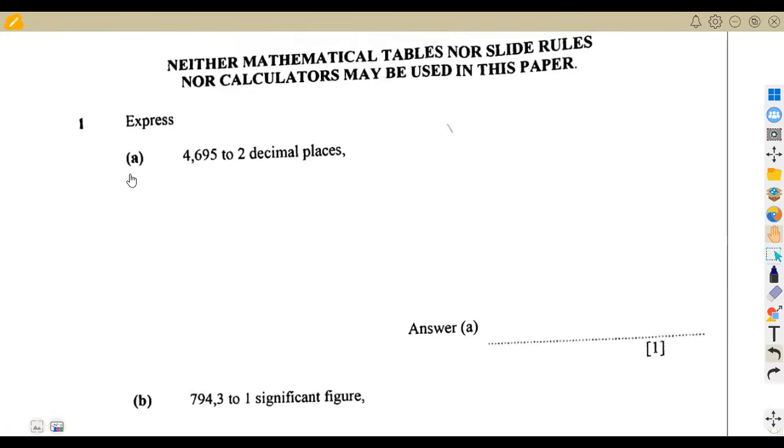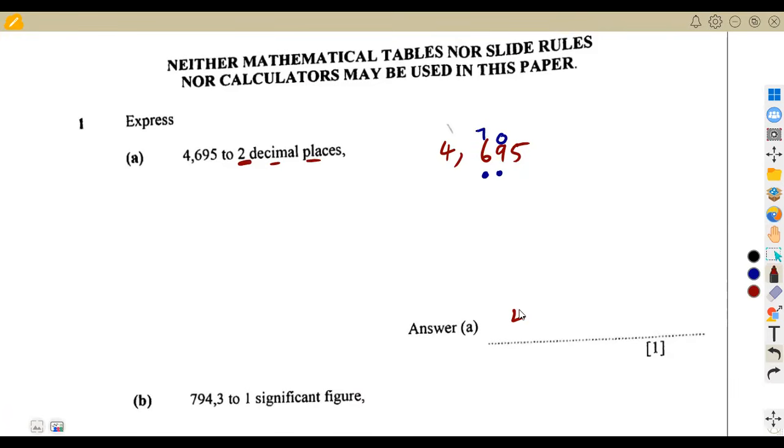We are given question number 1: express 4,695 to 2 decimal places. You are given the instruction here to 2 decimal places. So you're going to count 1, 2 after the comma. The 5 can change this 9 into a 10, which gives 1 here, so it becomes a 7.